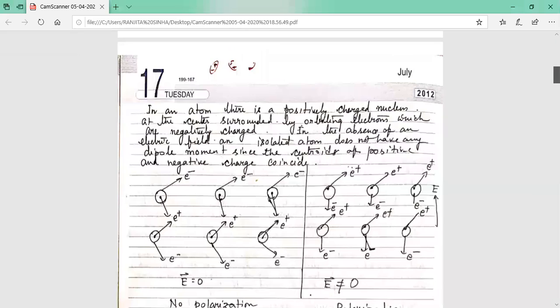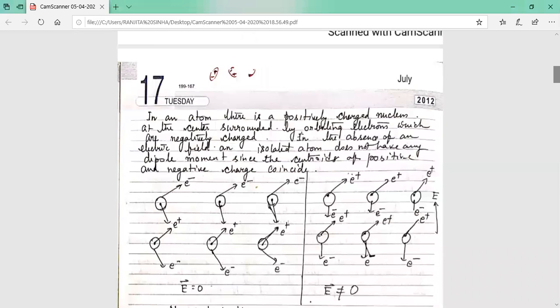Now, what will happen if an atom is placed in an external electric field? In an atom, there is a positively charged nucleus at the center, surrounded by orbiting electrons which are negatively charged.